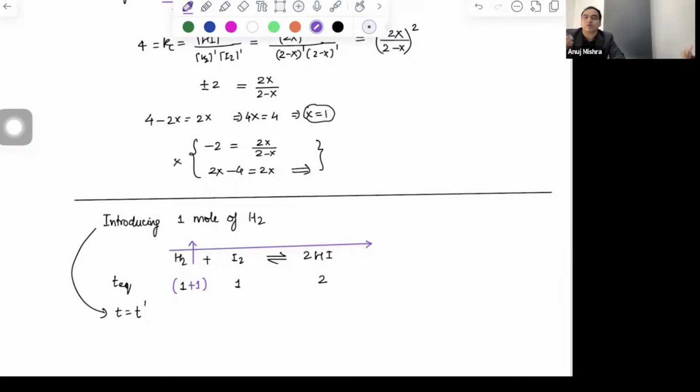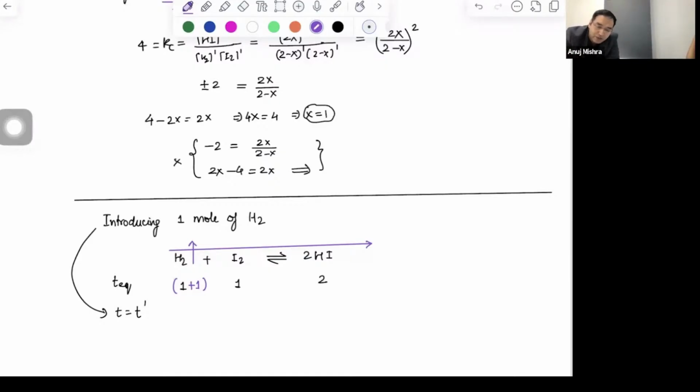So in simple words, whatever you do, the opposite happens, action and reaction. So what's your action? You are increasing reactant. What's the reaction? It will oppose. It will try to reduce the H2. That is a common sense part, which you have done Newton's law in physics also, right? You pushed something, then you get opposite reaction, right? Same as in chemistry. Same logic. You increase H2, reaction will try to negate the change, nullify the change, overcome the change, whatever word you want to use. So if reaction is trying to nullify H2, can I say reaction will move in forward direction?